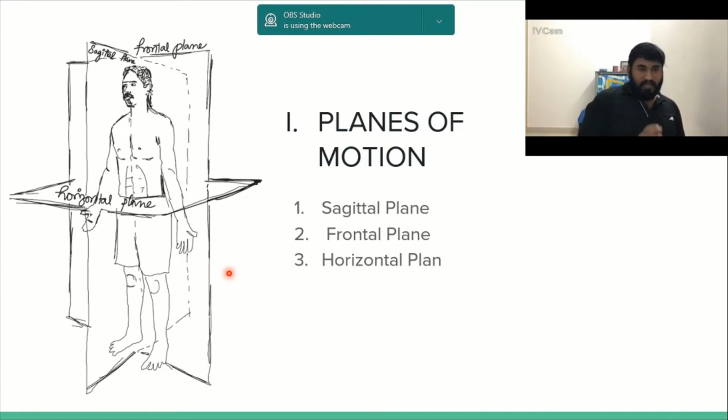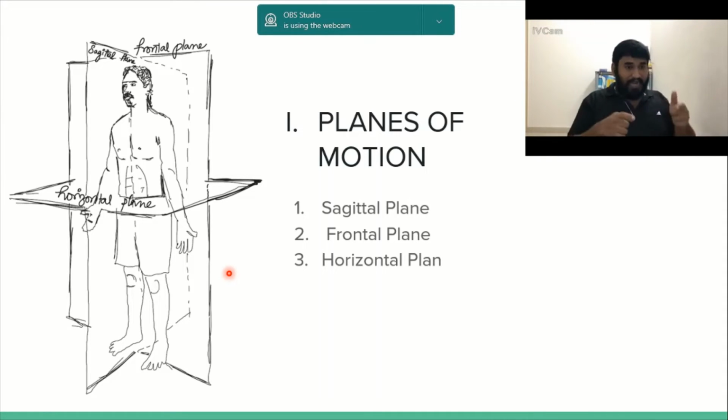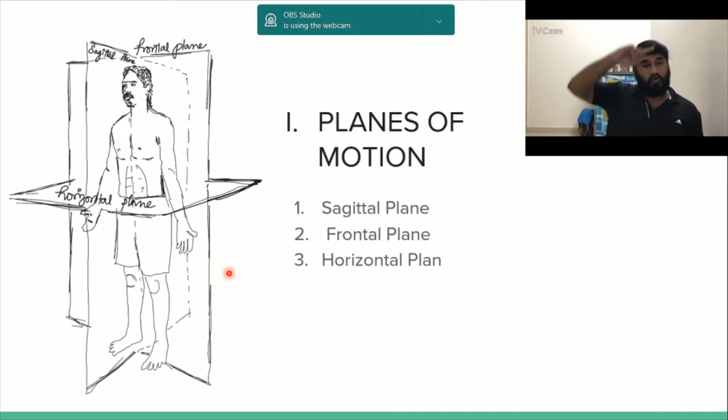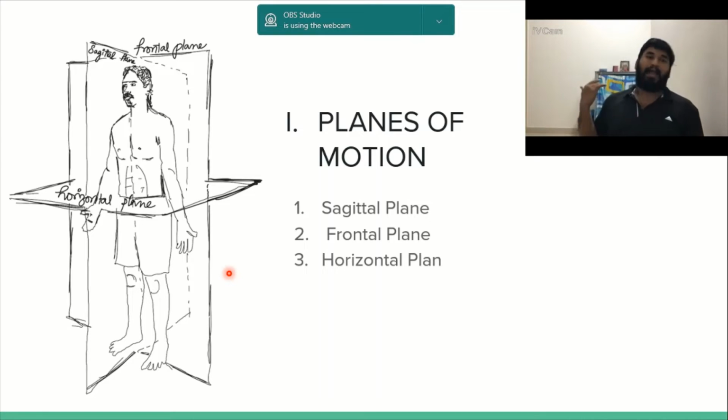So first we have three planes of motion, which is your frontal plane. If you are standing in the anatomical position as that man in the picture is standing, your frontal plane would pass through ear to ear, separating your body into front and back parts. So all these movements, that is your abduction, adduction, for example, are said to happen in the frontal plane, aren't they?